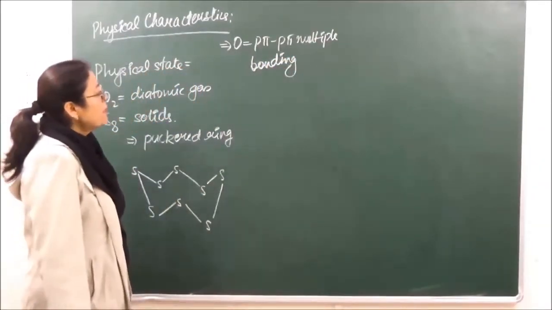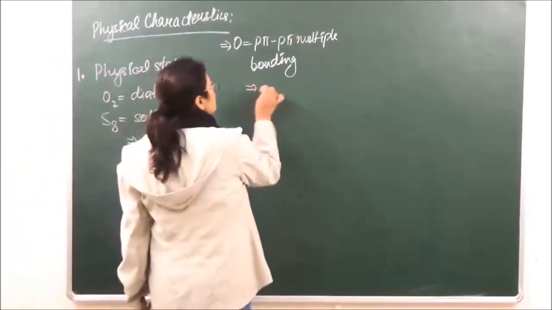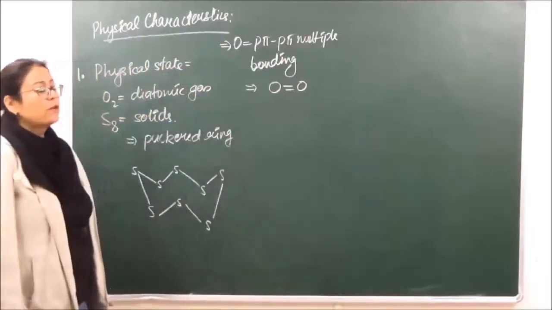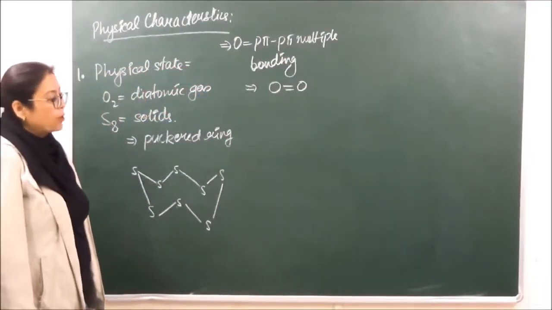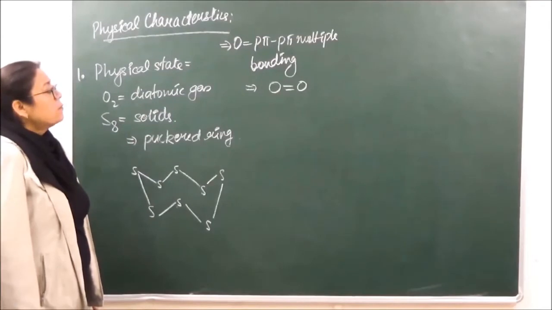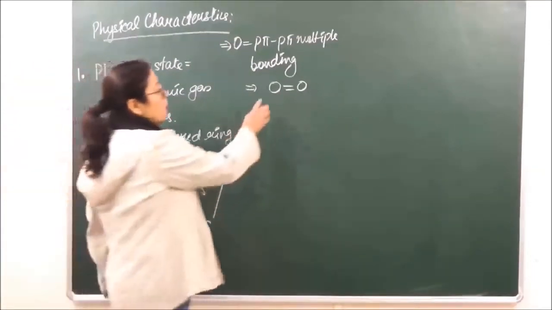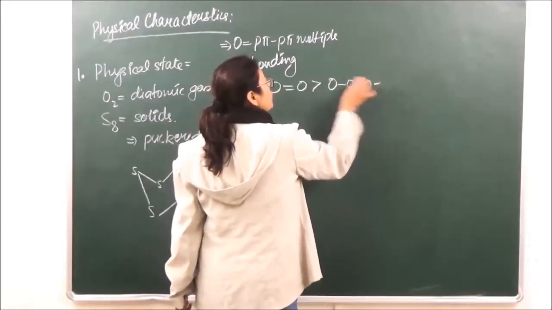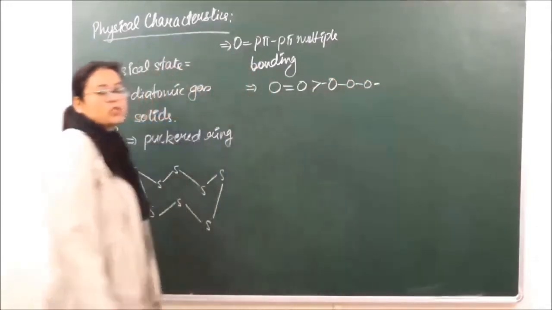जब p-pi multiple bonding होती है तो oxygen that is combined or that is bonded to other oxygen with the help of a double bond. It is seen that the bond energy of O double bond, that is higher than the bond energy of the chain of single oxygen atoms.